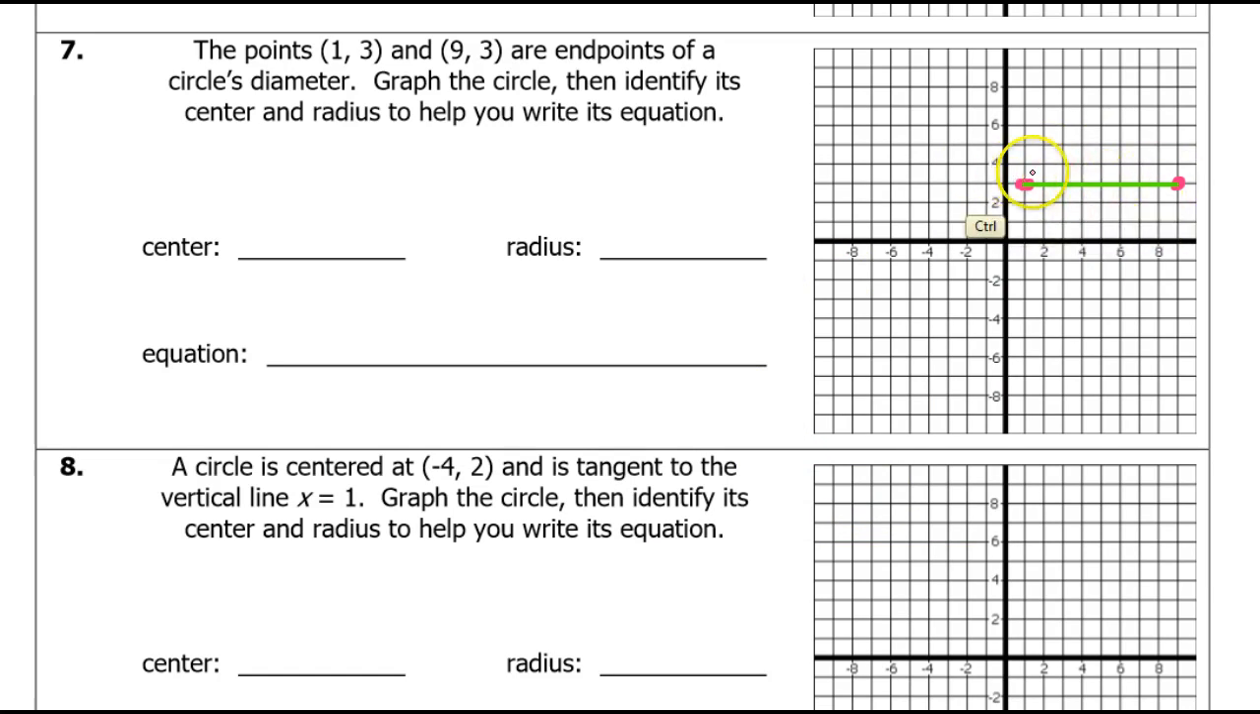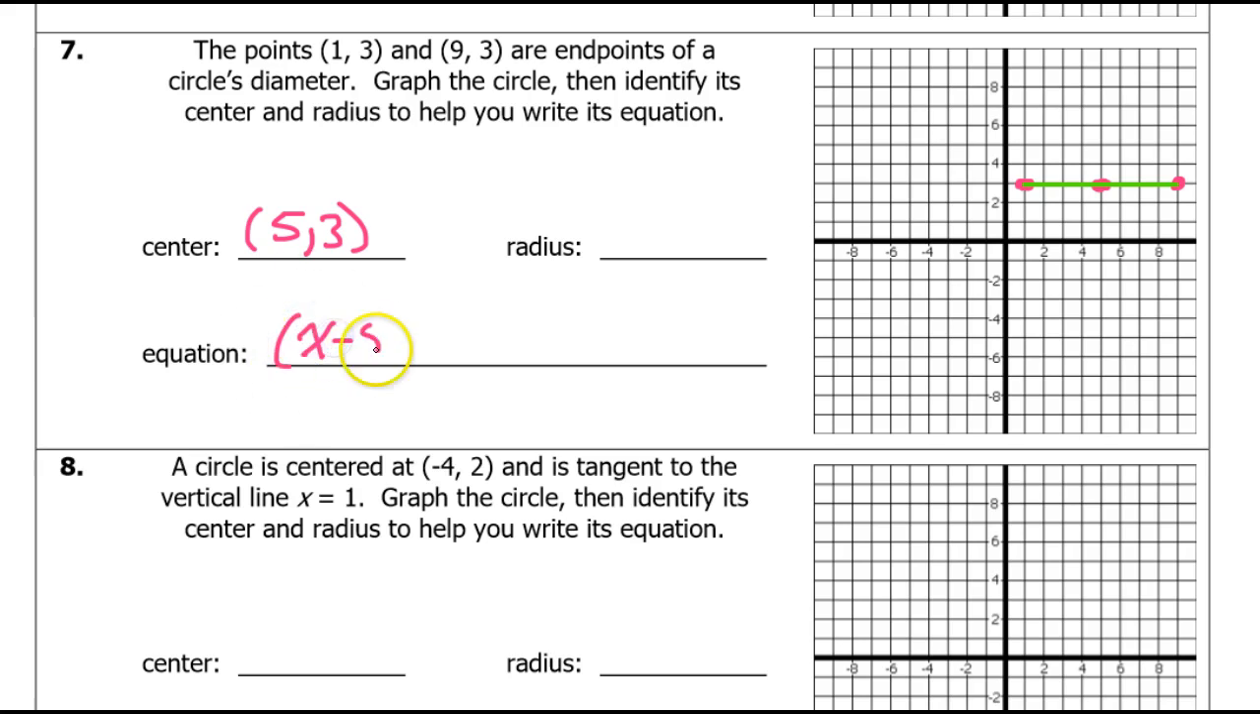The diameter passes through the center of the circle. So that means the center of the circle has to be right here. 1, 2, 3, 4, 1, 2, 3, 4. Yeah, that's the center of the circle. Which, by the way, means that the center of the circle is 5, 3.